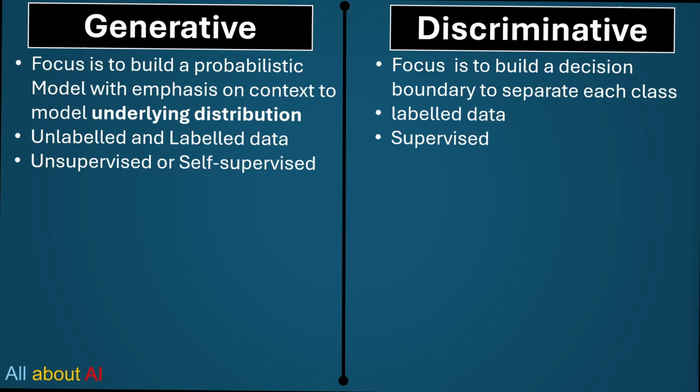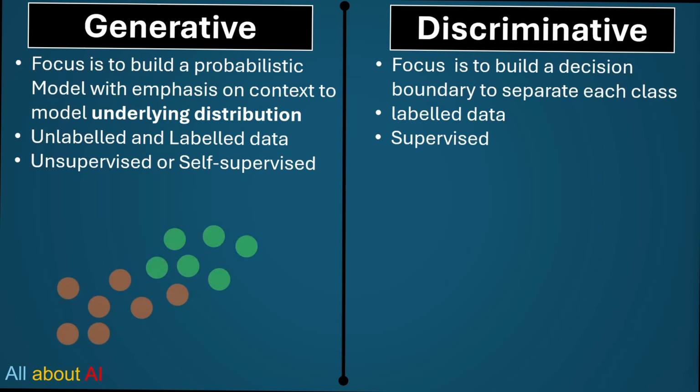Despite using different techniques, all these generative AI models conceptually aim to model the underlying distribution of the data and create new instances that could have been drawn from the same distribution or the same model. In contrast, a discriminative model focuses on building a decision boundary to separate each class, and all data is labeled data. Predominantly, this is supervised learning. Now, one toy example to explain this behavior and reinforce these ideas.